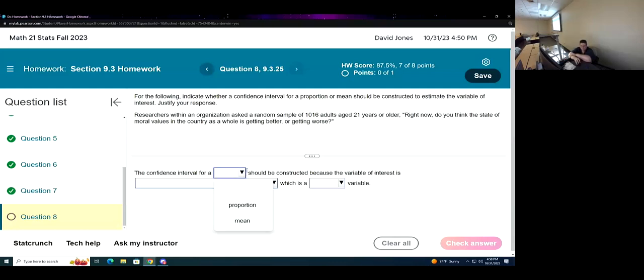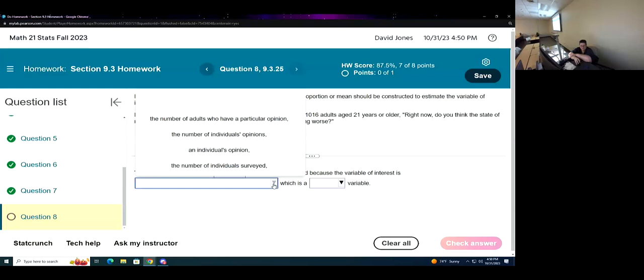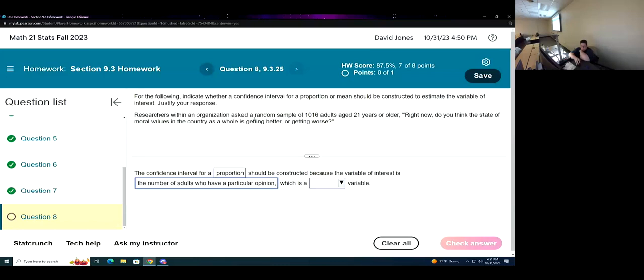So the confidence interval for a proportion should be constructed because the variable of interest is the number of adults who have a particular opinion, which is a qualitative variable.